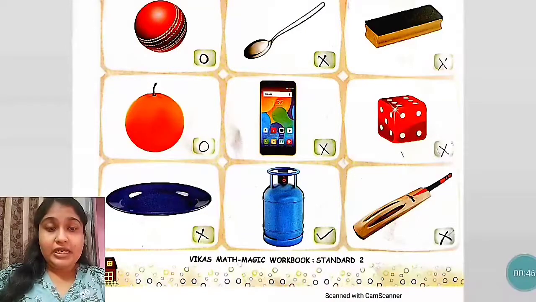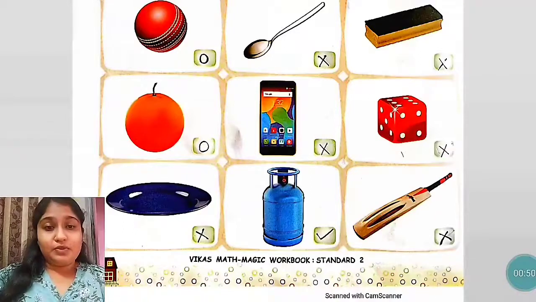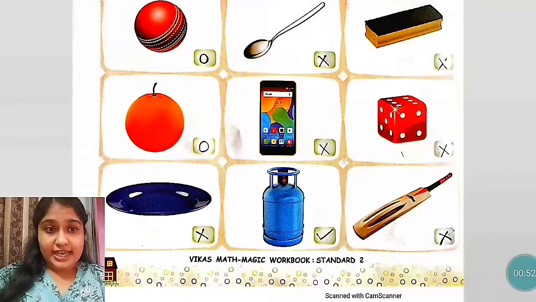The next picture is of a plate. This plate can only slide. It cannot be rolled. The next picture is of cylinder. Yes, cylinder shape के जो objects होते हैं, they can roll also and they can slide also.